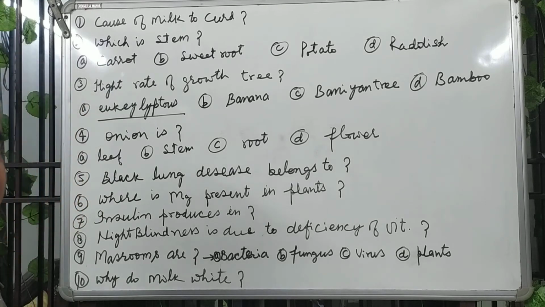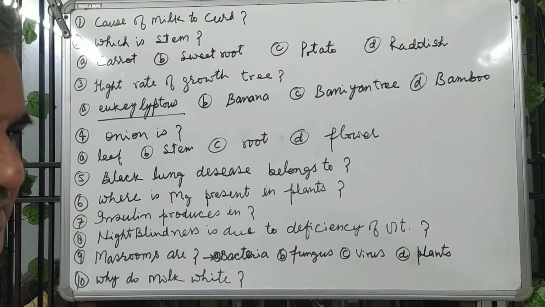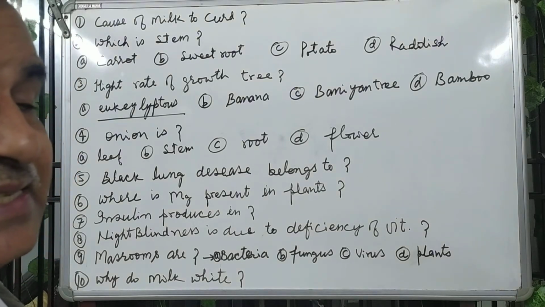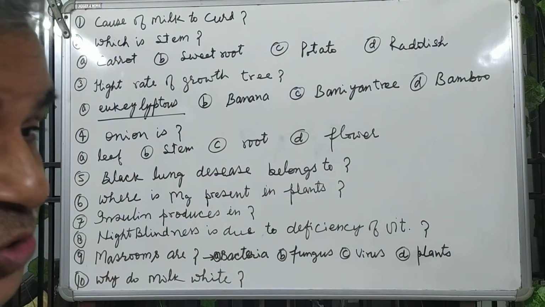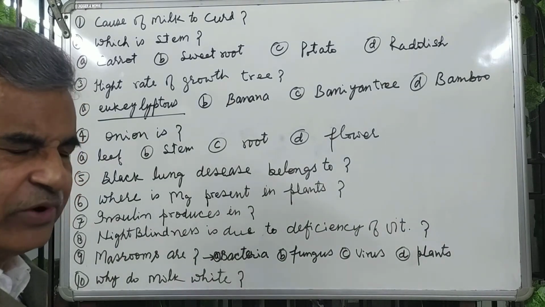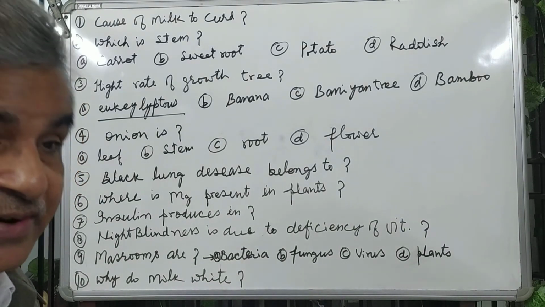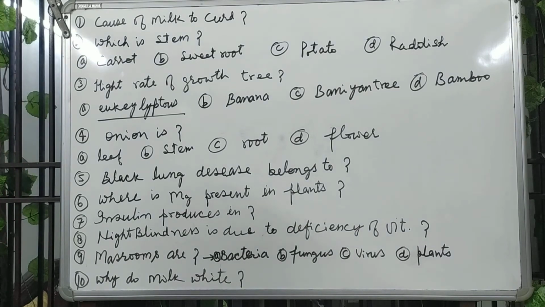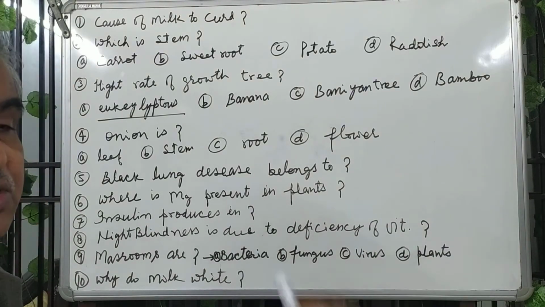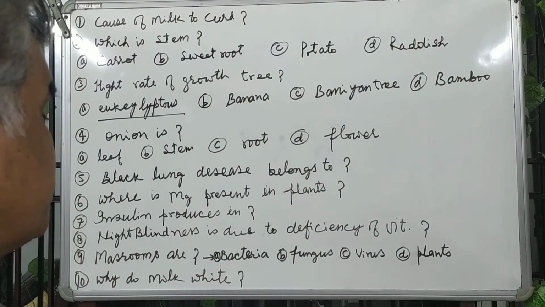There are so many diseases caused by fungus, by which itching in the body takes place, skin diseases. But a big fungus is the mushroom. In our skin, if there is any fungus disease, itching will take place, and that fungus is not visible, and this fungus as a mushroom is also a fungus.